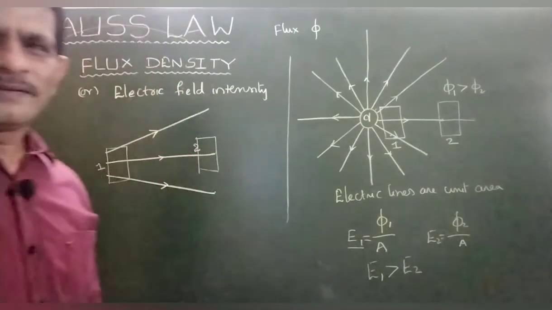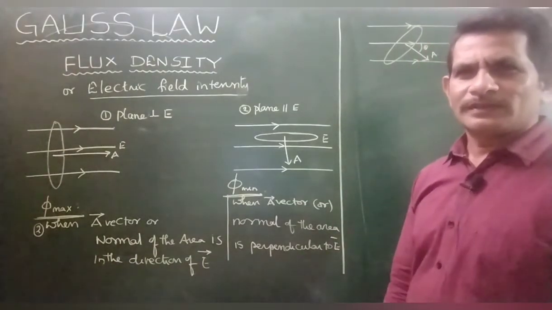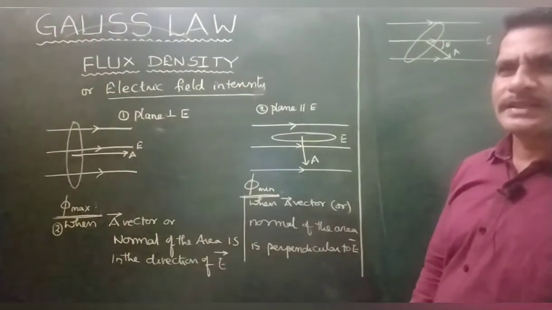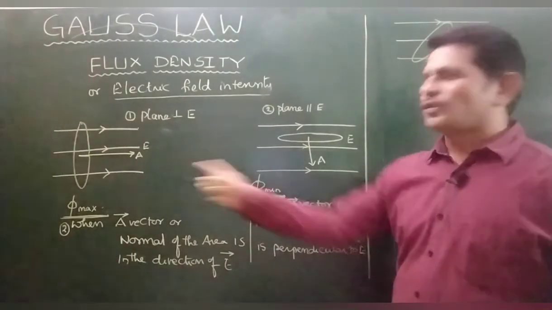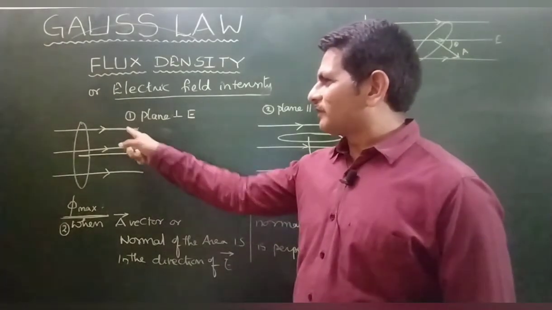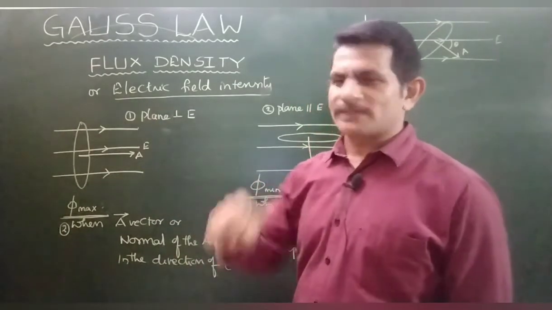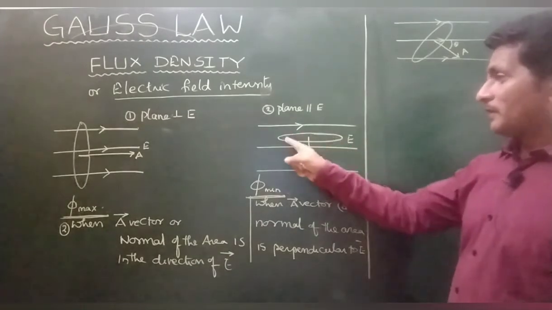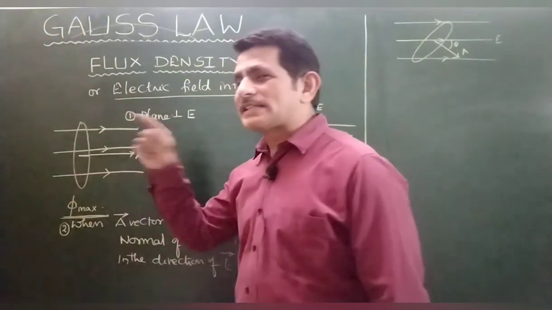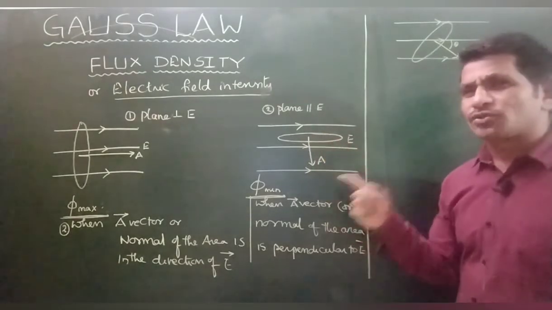Right. Thank you. For giving one mathematical representation, we have a small discussion. There are 2 different cases I gave you, right? E is the electric field. These lines are the electric field in which there is one plane. In one case, in this electric field there is one plane, in which case the flux passing through this area is maximum. In which case is the electric lines passing through this plane minimum?